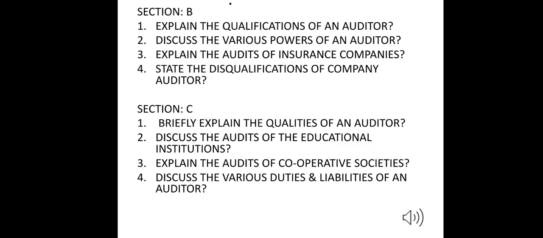And section C: briefly explain the qualities of an auditor, discuss the audit of educational institutions, explain the audit of cooperative societies, discuss the various duties and liabilities of an auditor. These are the important section C questions of the last chapter.